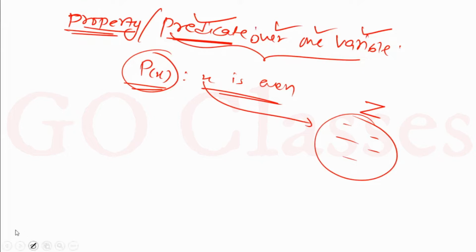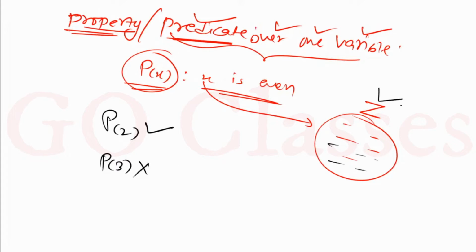You can note that this property p is satisfied by 2, and this is not satisfied by 3. So this is the point. If your domain is the set of integers, this is the domain I have given to you. So this is the property, and now I am saying that 2 will satisfy this property, 3 will not satisfy this property. So this property, I can say this is a non-trivial property.